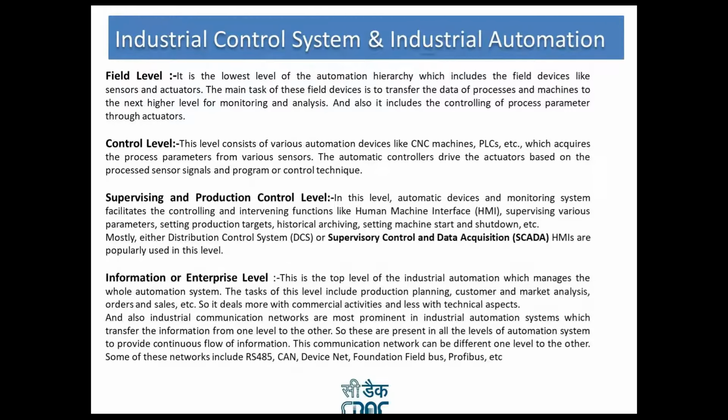Everything is being controlled. The information or enterprise level is the top level of industrial automation, which manages the whole automation system. The tasks of this level include production planning, customer and market analysis, and sales. The most important thing here is that the communication network can be different from one level to another. Some networks include RS-485, CAN (controller area network), DeviceNet, Foundation Fieldbus, and Profibus. These are all the communication protocols where you can transmit your data. Of course, wireless networks are also a part of this.